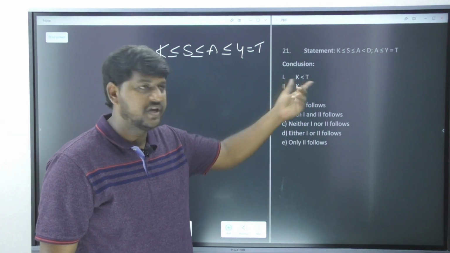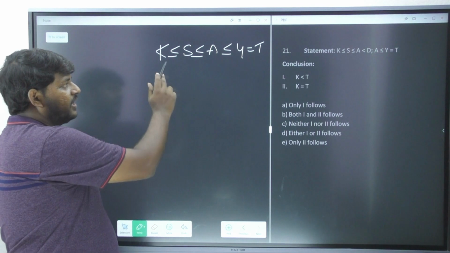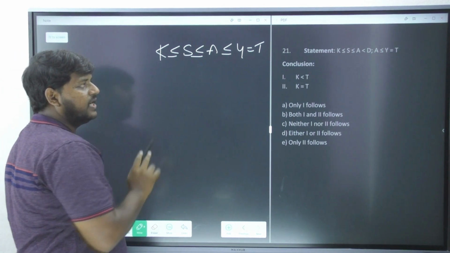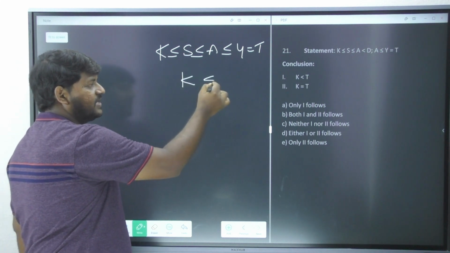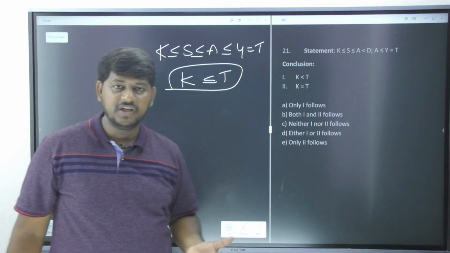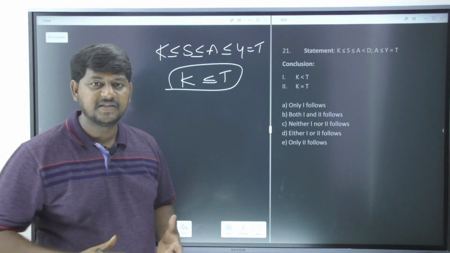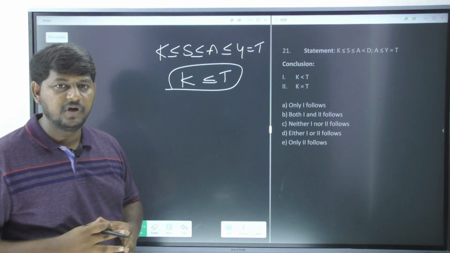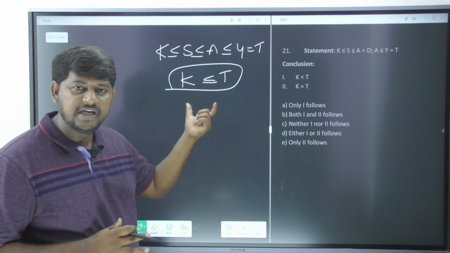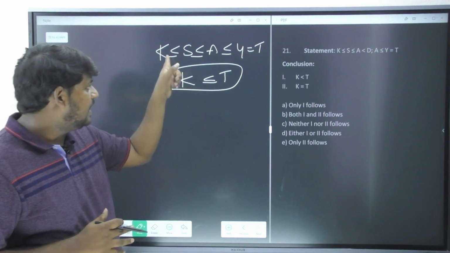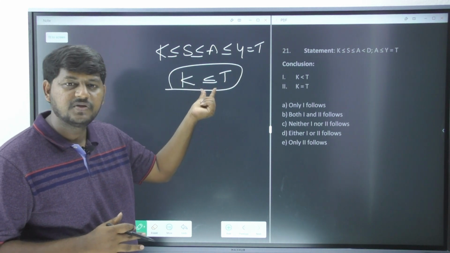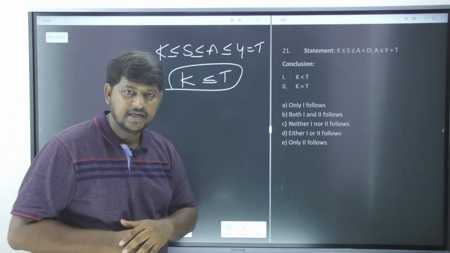Here they are talking about K and T. Now let's see. The smallest symbol is always going to win. In between equal to and less than or equals to, it's always less than or equals to is going to win. So please do understand, I'm not going to teach you the entire basics. The entire basics concept of inequality is going to give you a lot of time. So we are discussing a test paper. So that is why I'm straight away saying you the shortcut, saying that in between these two, equal to and less than or equals to, less than or equals to is the relation you are supposed to consider.